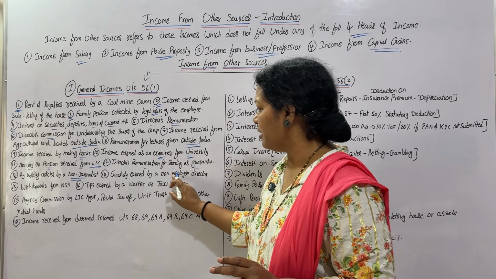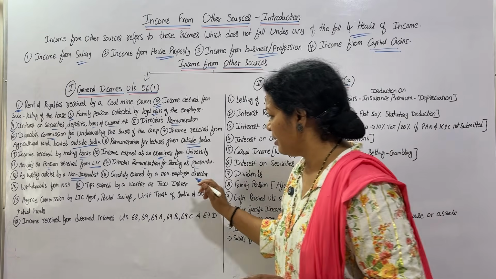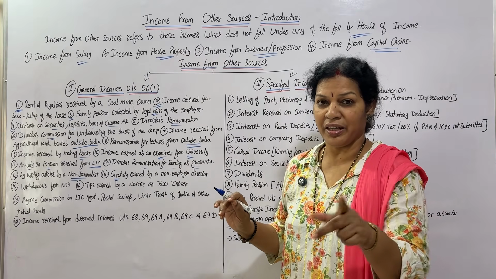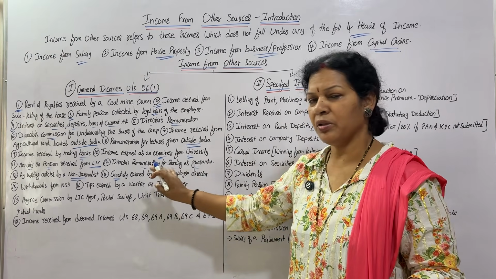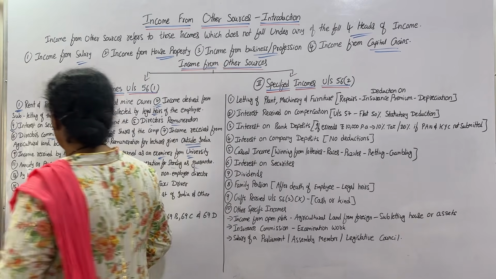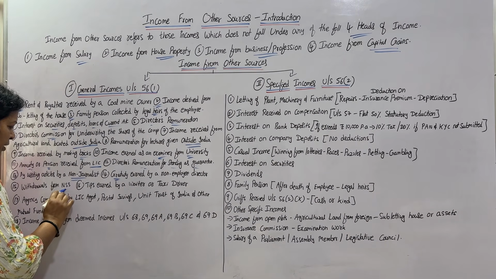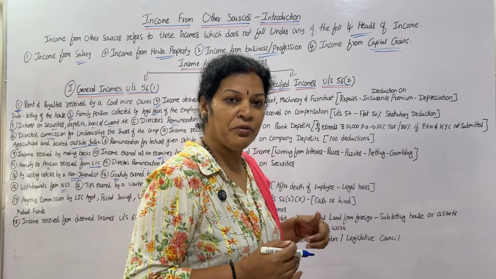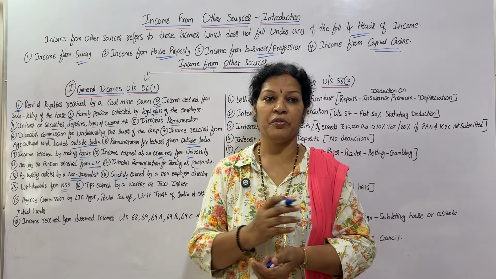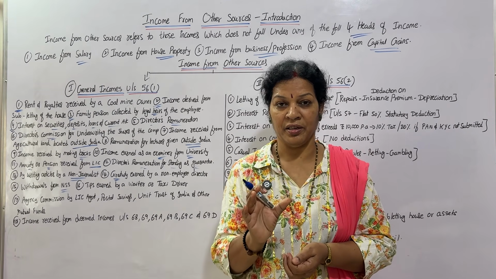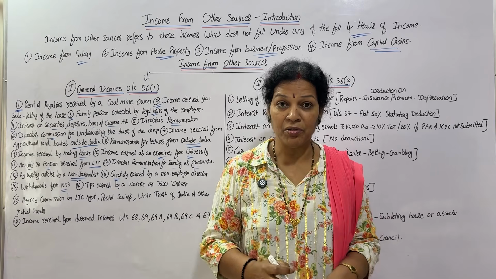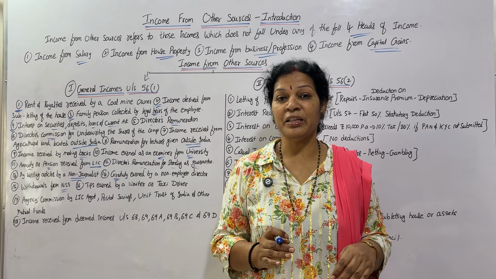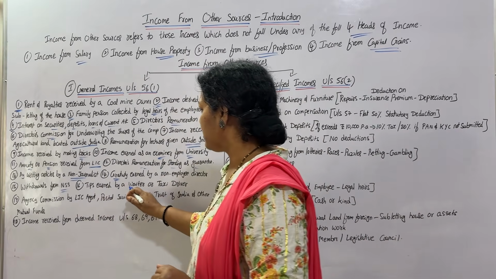Next, gratuity earned by a non-employed director. Non-employed director, if he is earning gratuity, not as a director, apart from director, that is also income. Next, withdrawals from NSS, National Savings Scheme. As per that, I am withdrawing it. An NSS certificate is purchased for approximately 5 or 6 years. After that period, or in between also, if I am withdrawing it, then that is called income from other sources.